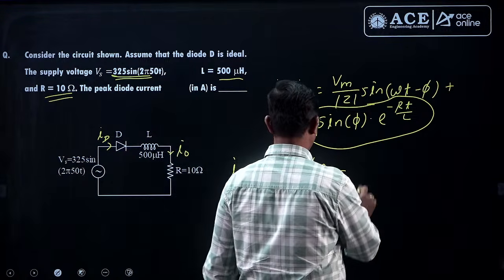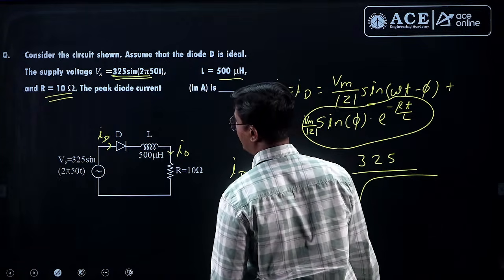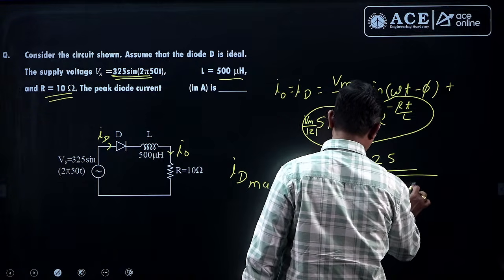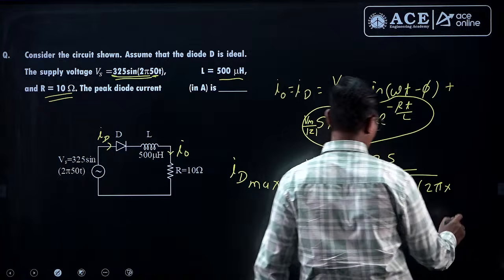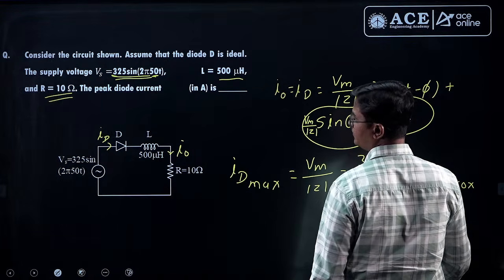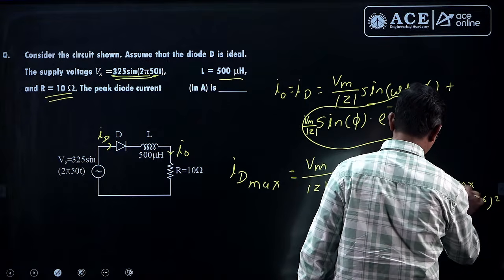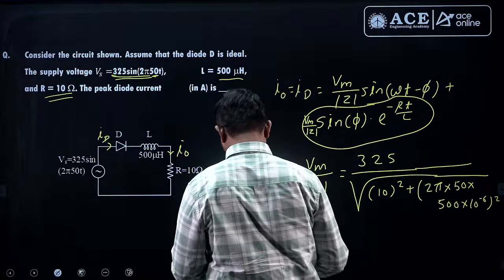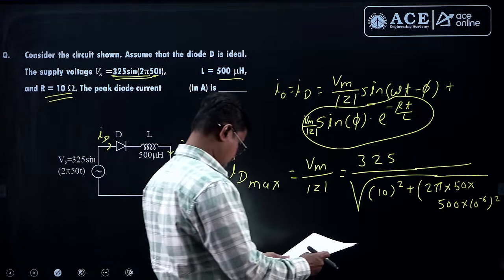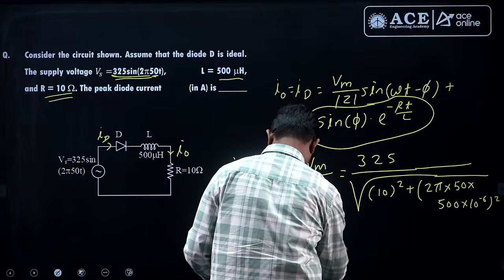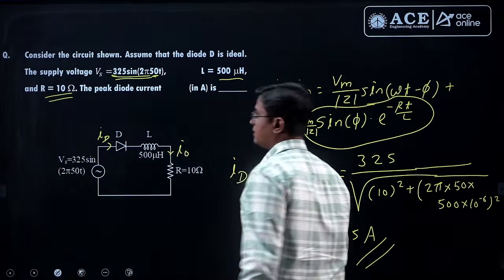What is Vm? 325 upon mod Z, under root R square plus omega L square. R is 10 square plus omega, 2 into pi into frequency, 50 hertz, into L. L is 500 into 10 to the power minus 6, square. If you simplify this, you will be getting it as 32.5 ampere. 32.5 ampere, right? Second question. Next question.